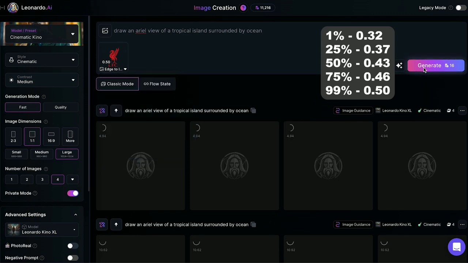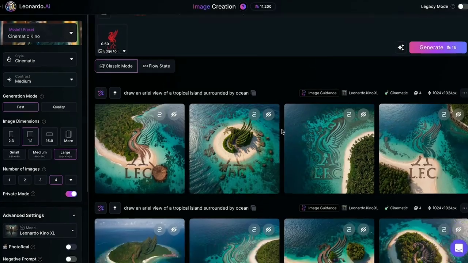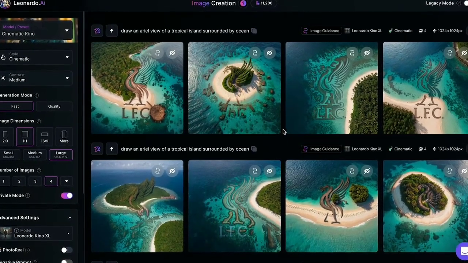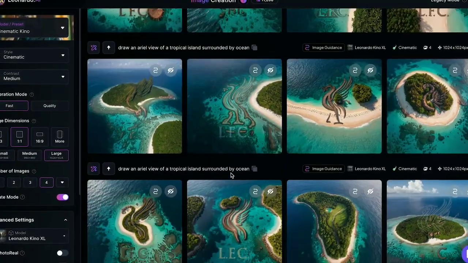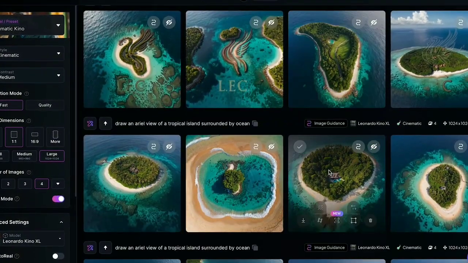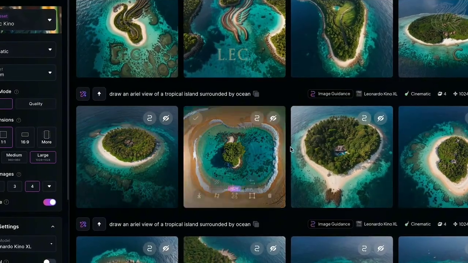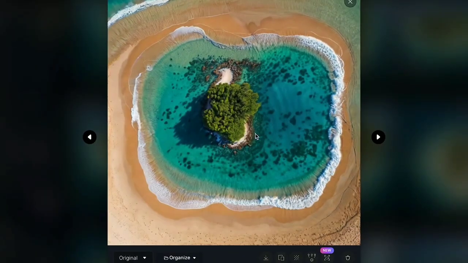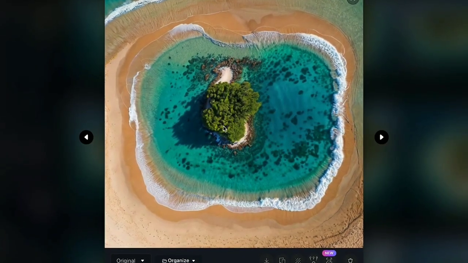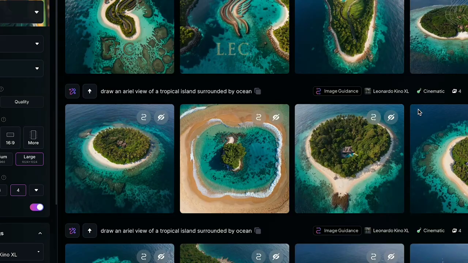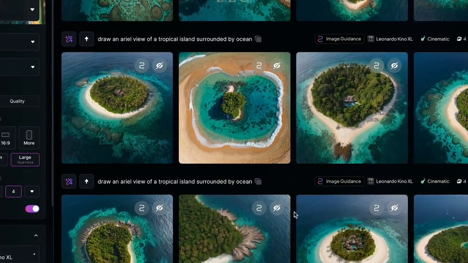I'll skip to when all my images are made. As you can see, we now have all our images, and the more I scroll down, the harder the logo is to see. Now you want to go ahead and save one image from each generation to use for our video. You also want to use images like this one, as this one looks like the Spurs logo, so it'll throw off our viewers and therefore increase engagement. Our images are done, so download them all.